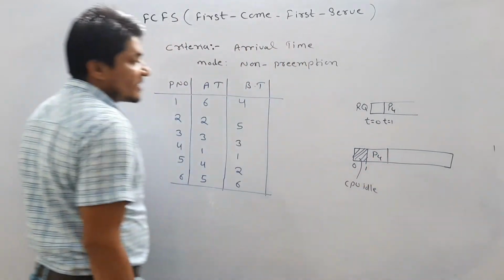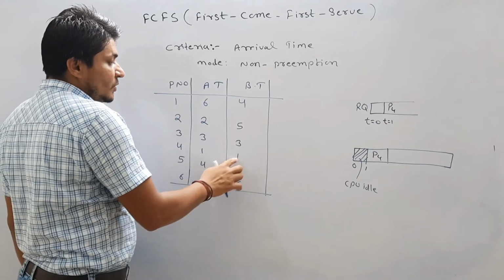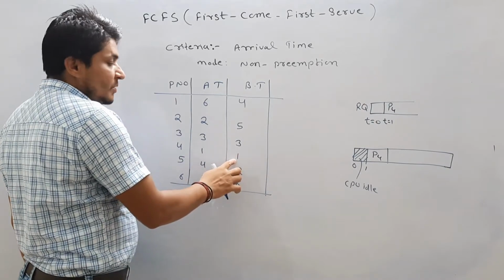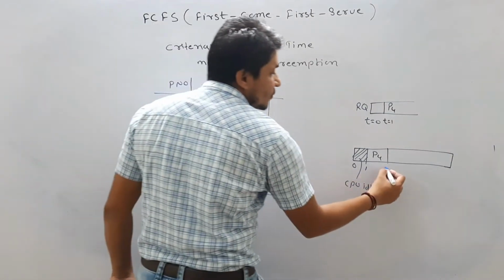Now what is the burst time of P4? For how much time does it want to execute? The burst time is 1, so P4 wants to execute for 1 second. So 1 plus 1, it is going to be 2.